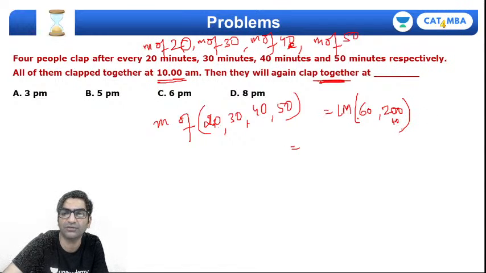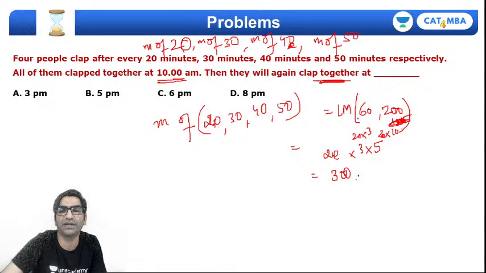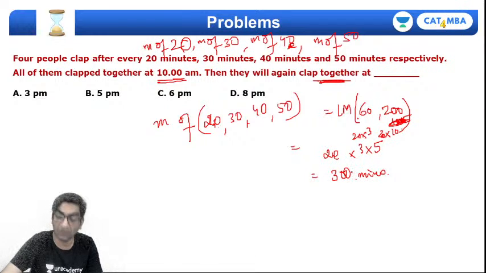Remember, this is 40 into 5 and this is 20 into 10 and this is 20 into 3. So 20 is clearly common to both of them, but the 3 and 5 are not. So my LCM is 20 into 15, that's 300. So 300 minutes is how long it will take for all clocks to ring together again.